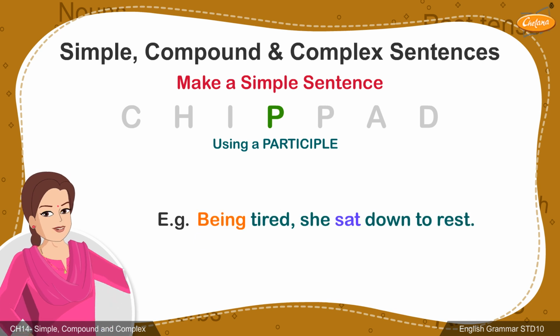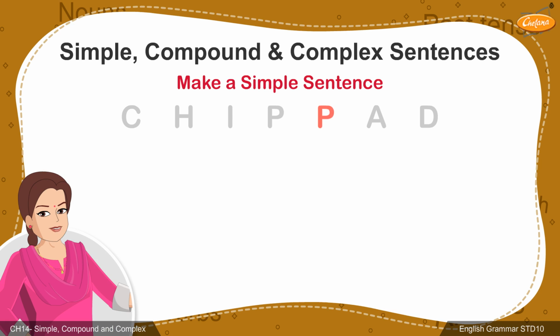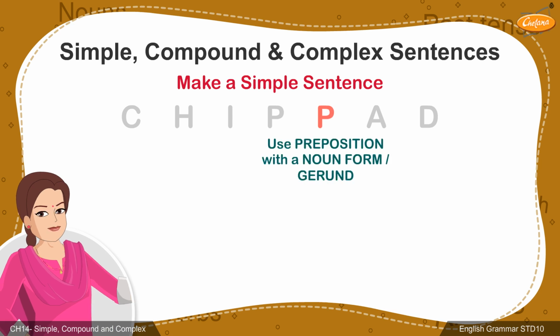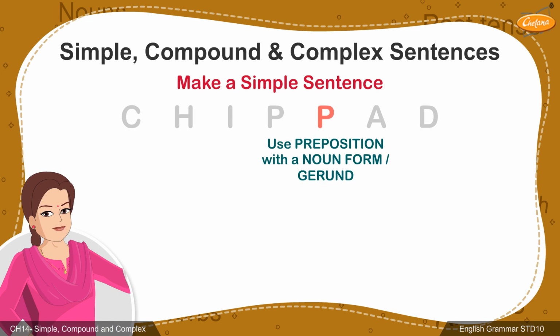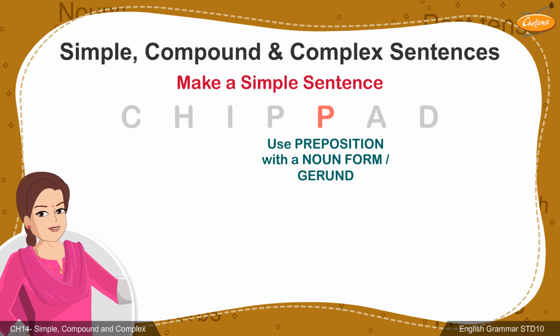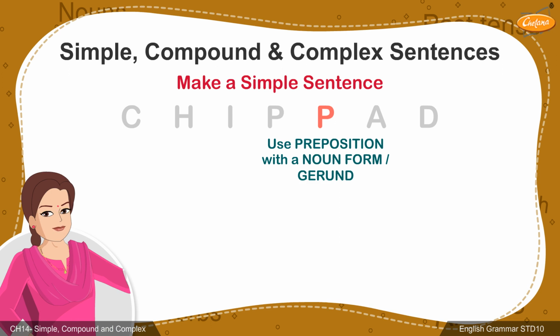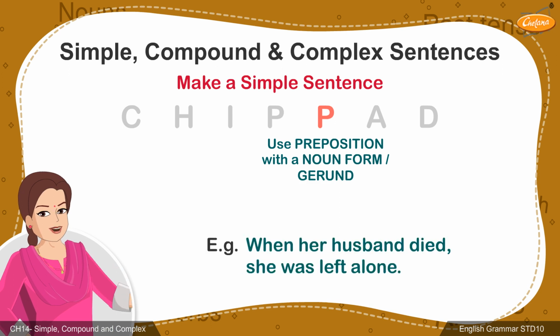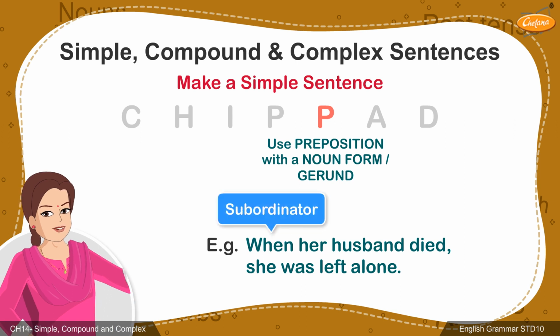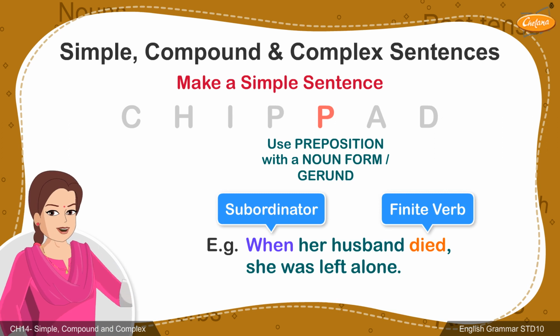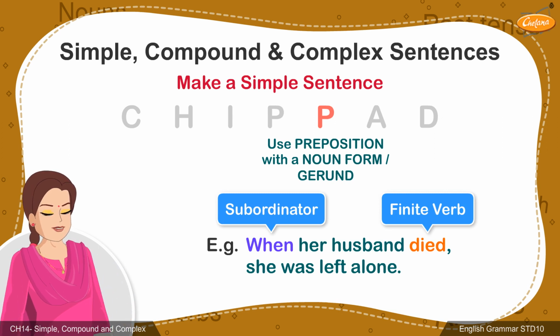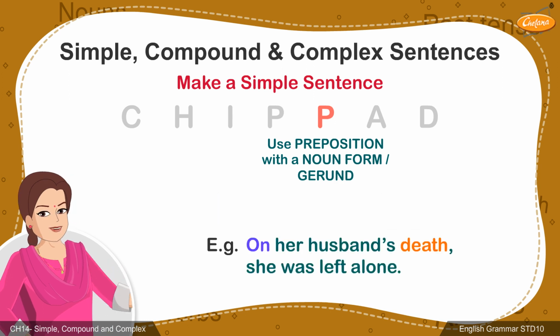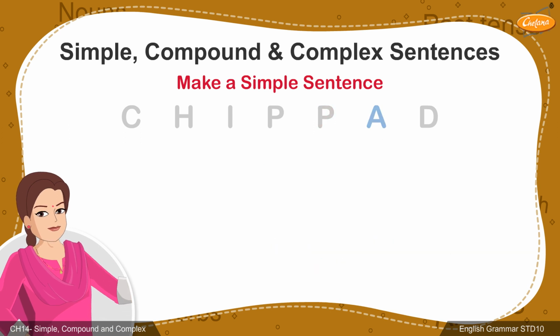Being tired, she sat down to rest. The next P in the mnemonic stands for using a preposition with a noun form or gerund. In this method, the subordinator, coordinator, along with one finite verb can be replaced with a preposition and noun form or a gerund. When her husband died, she was left alone. Here, the subordinator when and finite verb died can be replaced with preposition on and noun form of die, that is, death. On her husband's death, she was left alone.